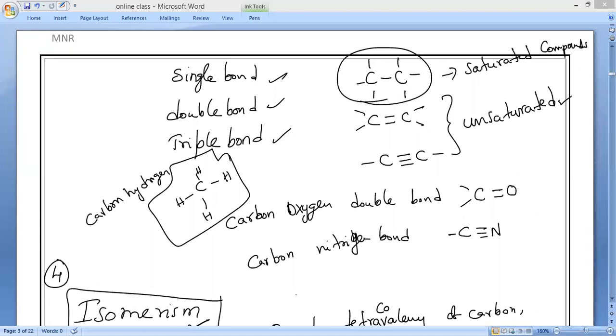And what I taught you in the last chapter, metals and non-metals: double bond, triple bond, and single bond. Hydrogen, hydrogen, single bond. Oxygen, oxygen, double bond, and nitrogen, nitrogen, triple bond. I have taught you. Do you remember that? Examples of double bond, single bond. Yes, sir. Revise that once.